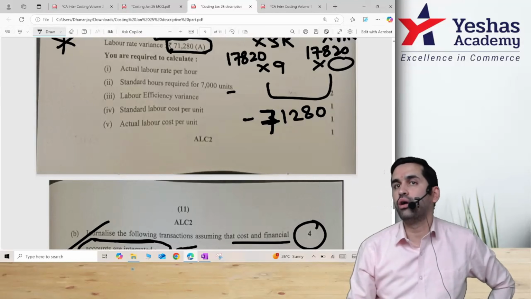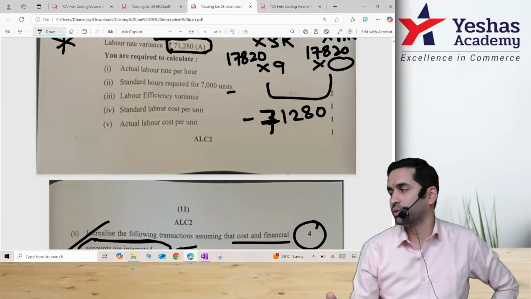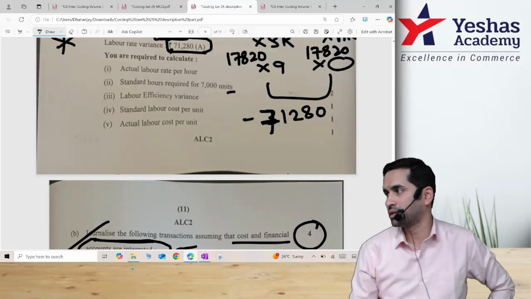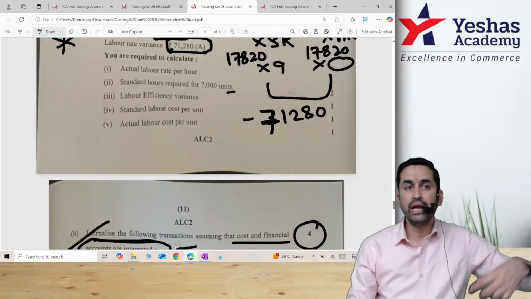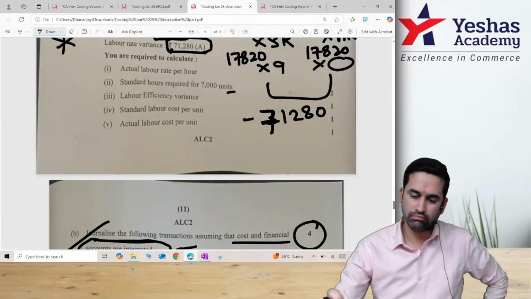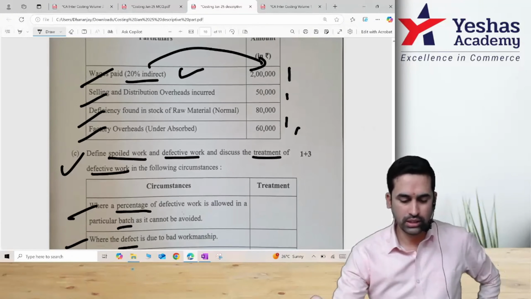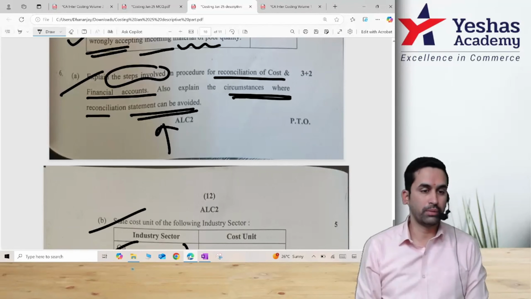Planning can be done on production department basis, can be on number of units also, or number of hours of production, machine hour basis. Area: fire protection has to be based on area, larger area, larger cost. So this is about the question paper. I'm closing the question paper discussion.